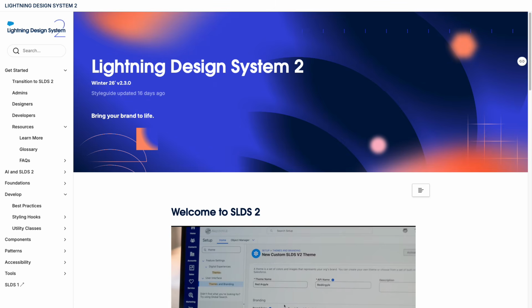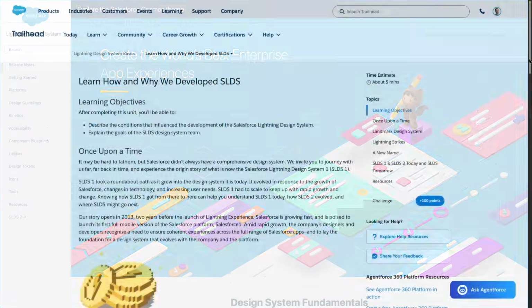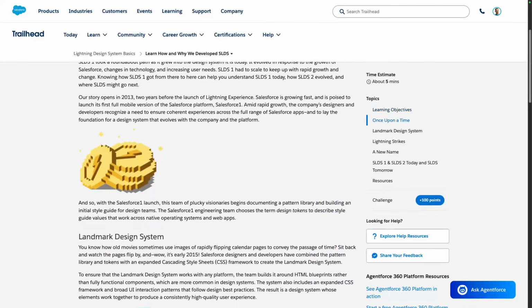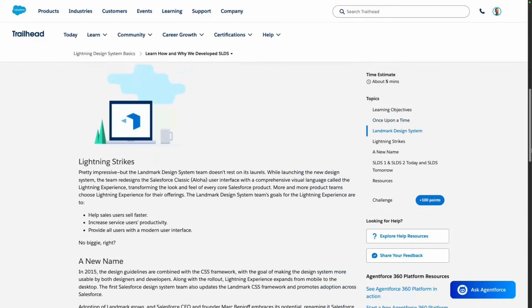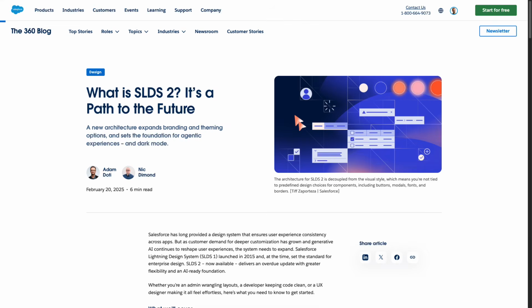SLDS is the design system that powers the Lightning experience. The original SLDS version rolled out about 10 years ago, and if you're interested in a bit of history about our design system, I recommend that you take a look at the Lightning Design System Basics badge on Trailhead. In early 2025, we announced a new generation for our design system, that's SLDS 2.0.